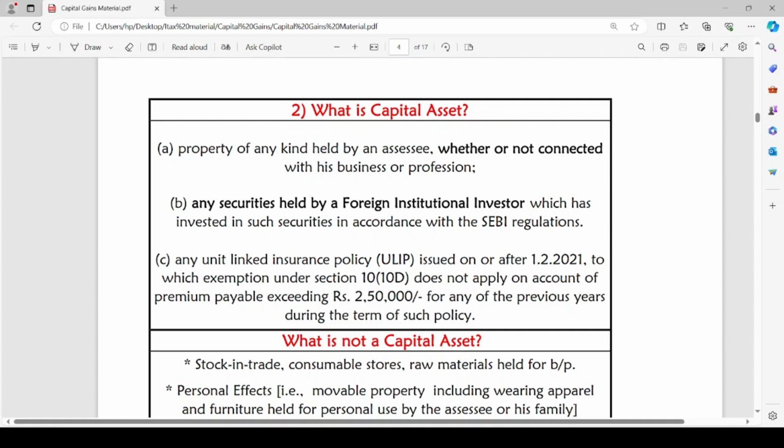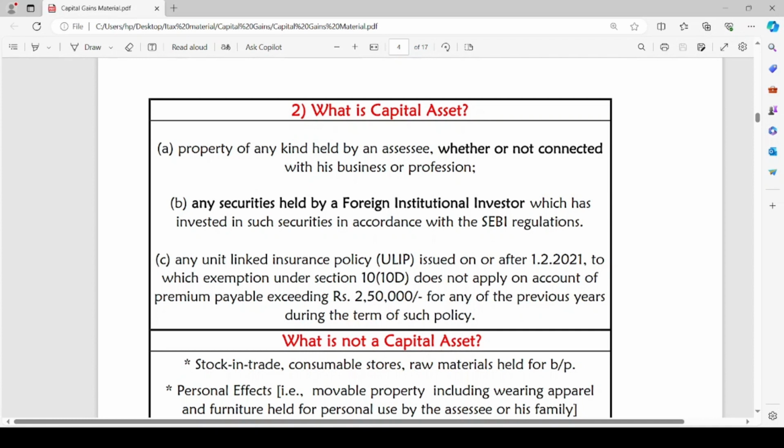The first point stated that property of any kind held by the assessee, whether or not connected with his business or profession. There may be a land which is owned by the assessee. He is selling the land which is used for his personal purpose. Still, on such transfer, capital gain arises and such land will be considered as capital asset. So, the capital gains will be taxable.